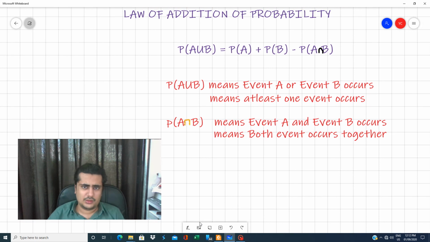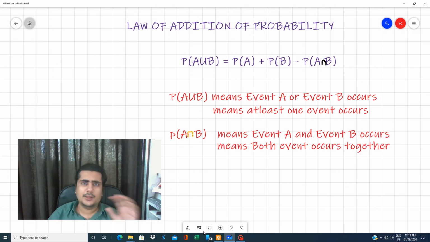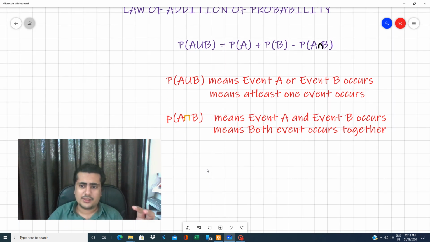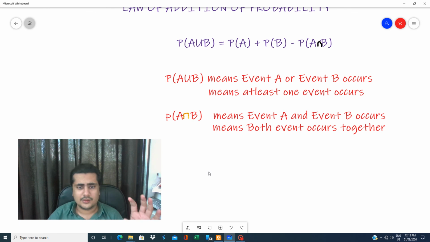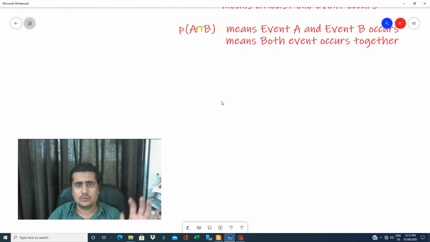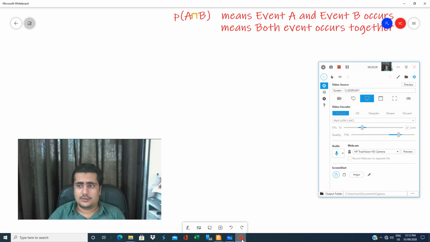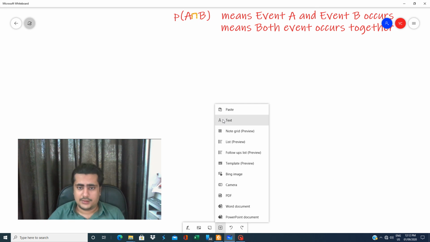Now this is merely theoretical. I explained to you that A union B means A plus B minus intersection. Union means A or B occurs. Union means at least one event occurs. Intersection means A and B occur. Intersection means both occur. Now let's take a practical example so that we can understand this better.